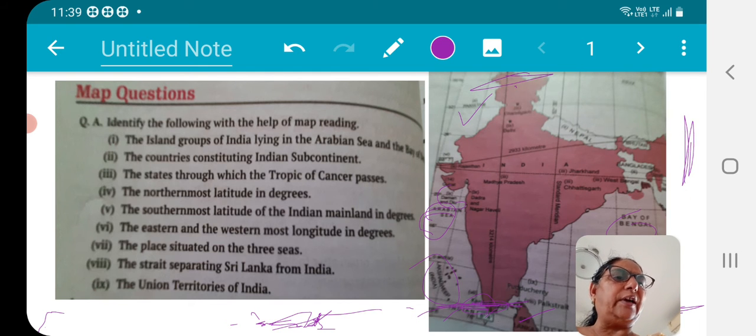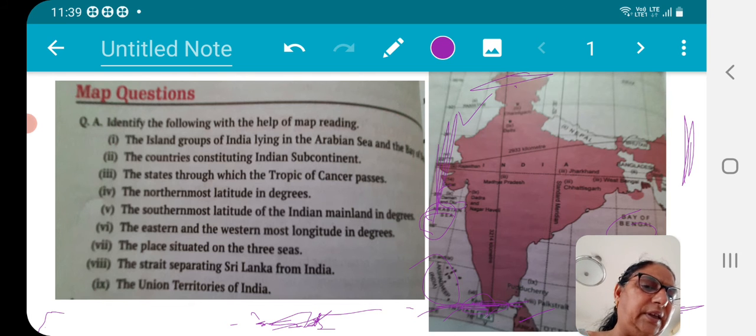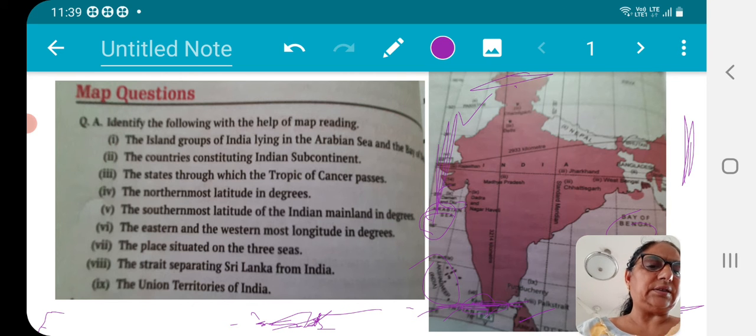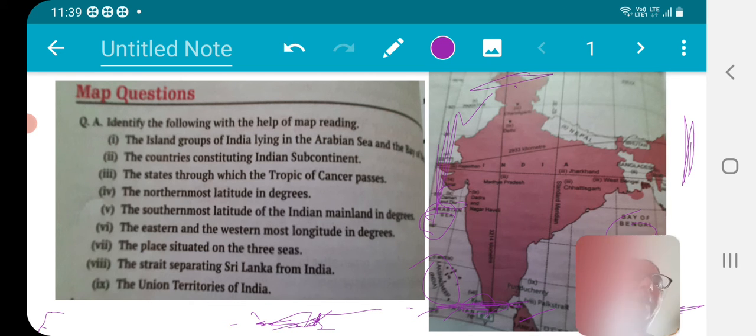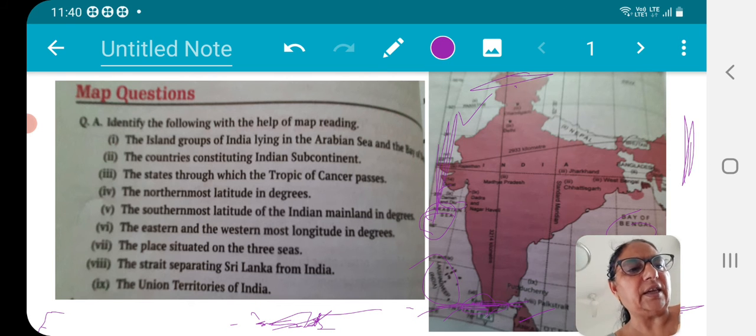So the easternmost is 97 point something degrees east. And here also you have to write 68.7 degrees east, because it is in the eastern part of the world, but on the Indian side it is the western part. Please do take care.